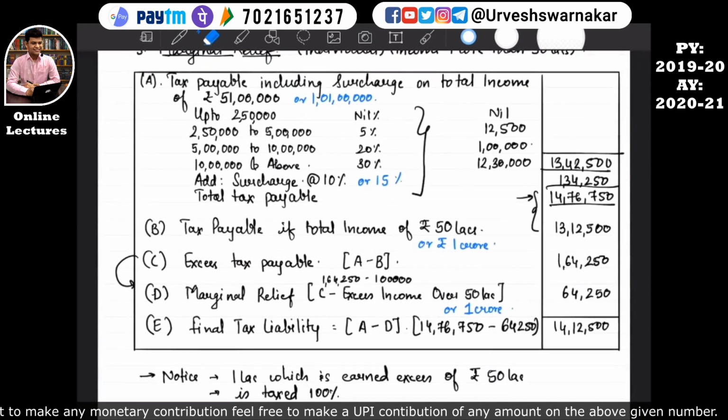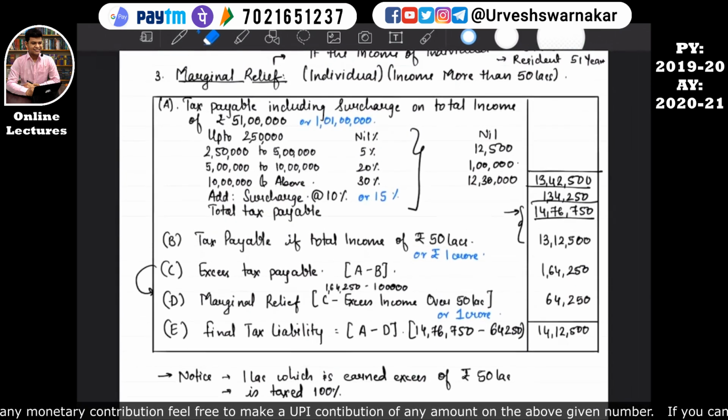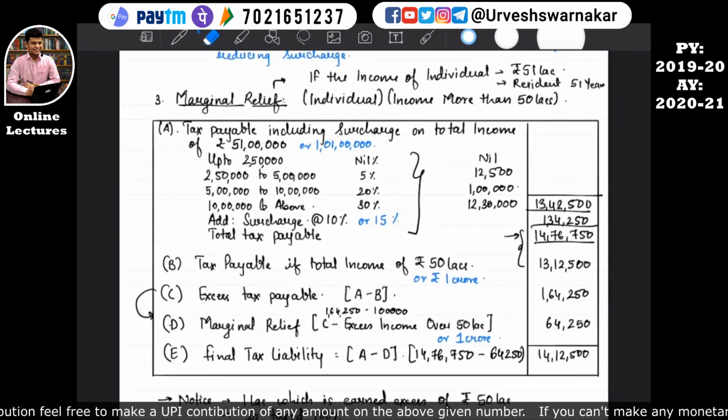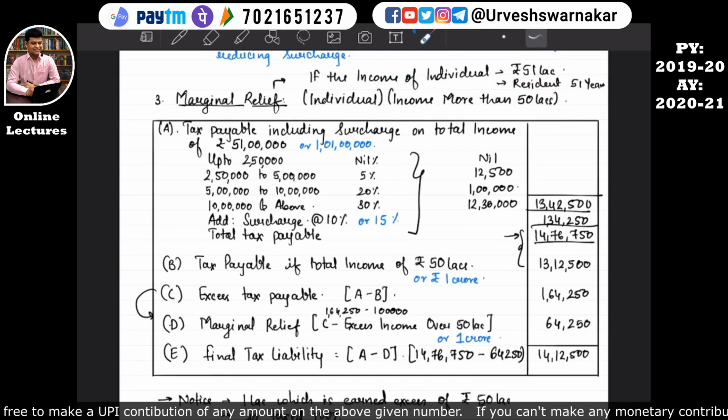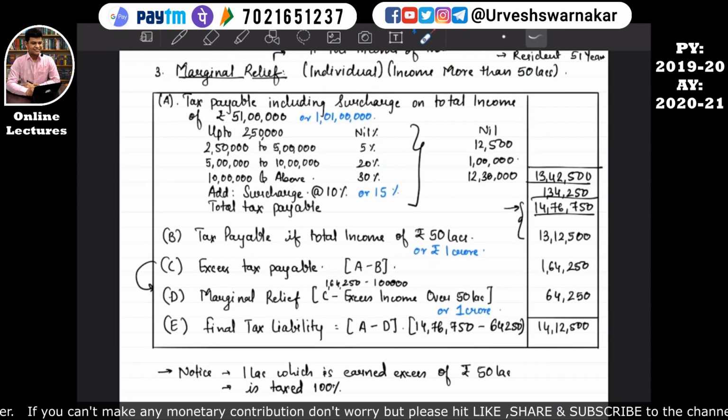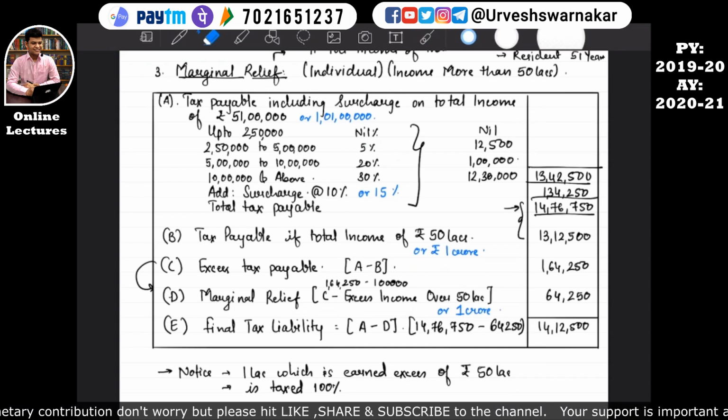You have already downloaded the format book. I'll request you all to print that format book and solve this kind of sum. Write this example over there. If the income of the individual is rupees 51 lakhs, resident, 51 years, how will we calculate the marginal relief? The marginal relief will be calculated in this manner. I'll be erasing this so that you will get a clean format book. Please take a print and write this. Pause the video exactly over here and write it. I'm giving time to write all this. I hope this is quite clear. I hope you all have copied also. I am erasing it now.